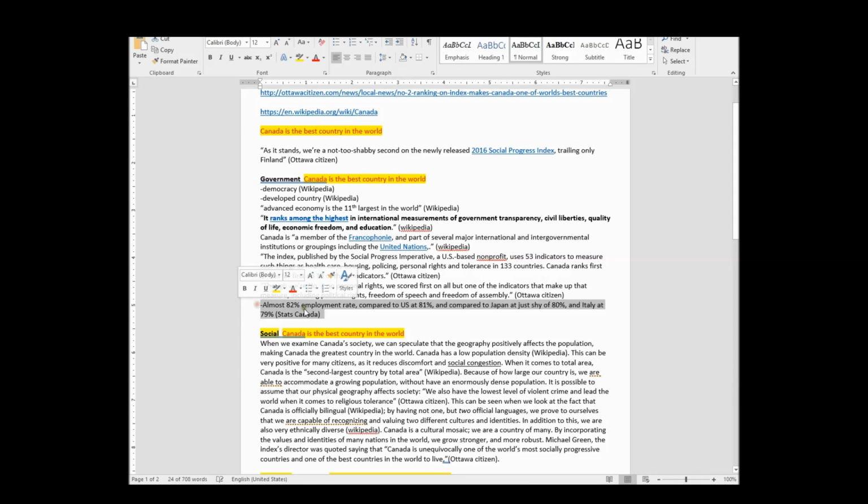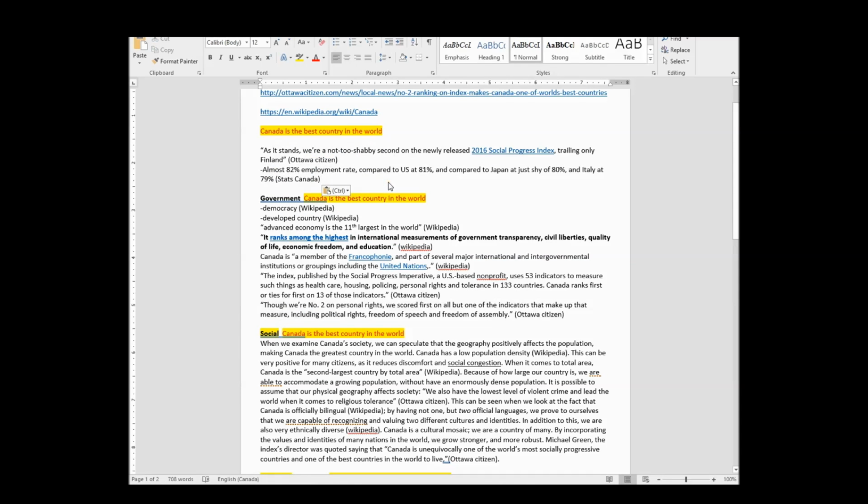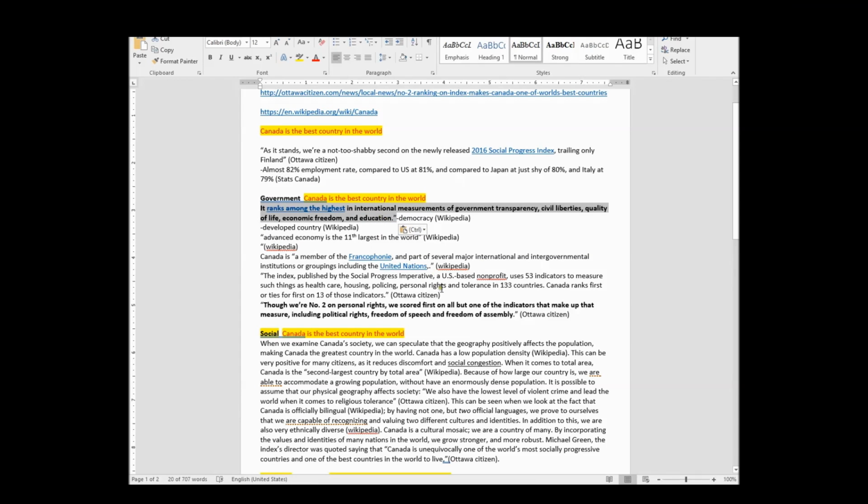I'm just going to move this guy out of the way up to here. I'm probably not ever going to use it. Which happens. You find a good quote and then you're like, yeah, I'm not using it because it just doesn't fit. So I need to find a really strong quote that I'm going to keep. This is a really good quote. So if I already have a bolded quote for our country here, I might have to start with this. And then, because remember, it's like a sandwich. I have to have the most interesting hook at the beginning and then the most powerful impression at the end.